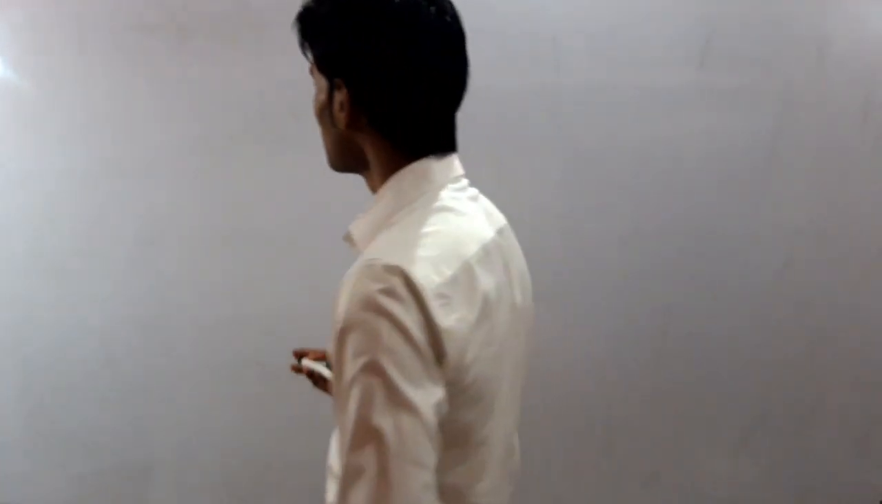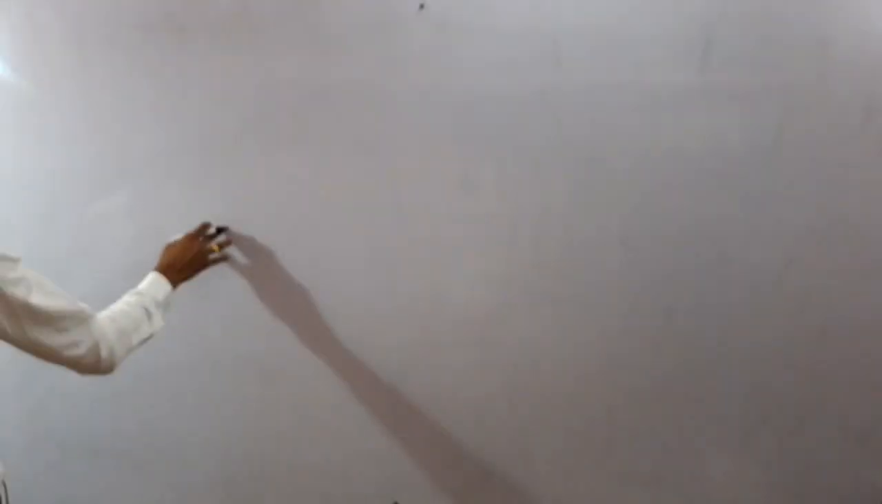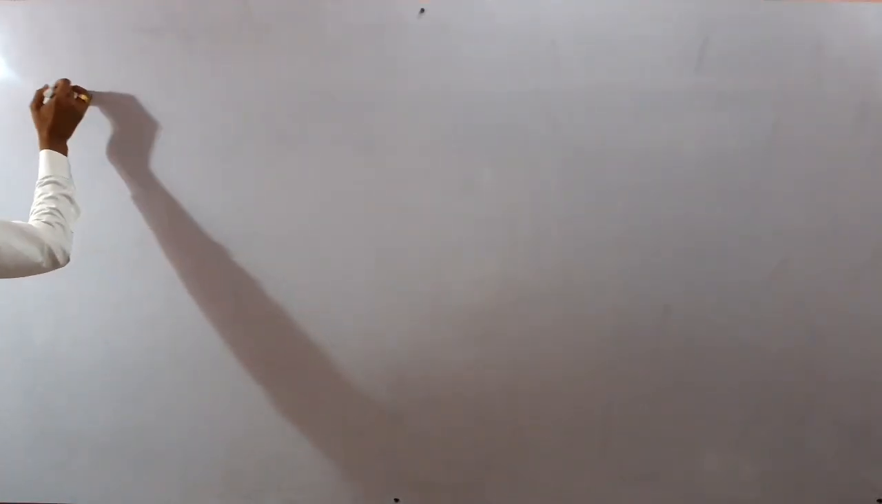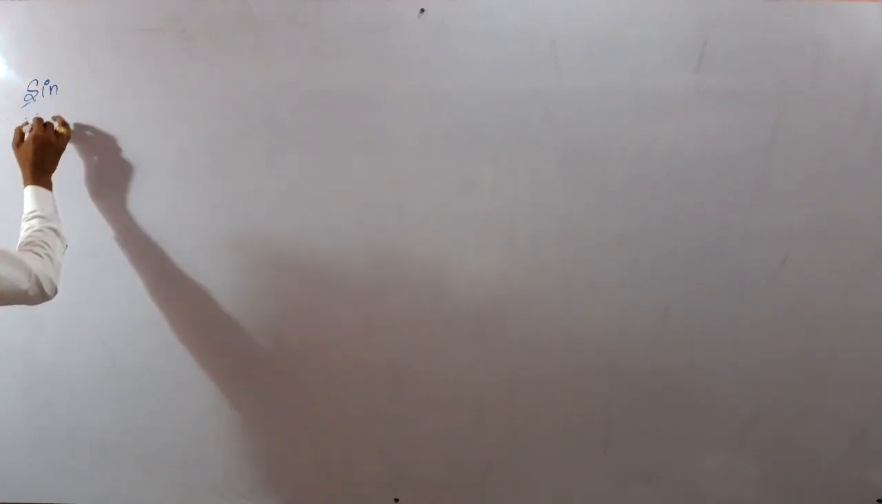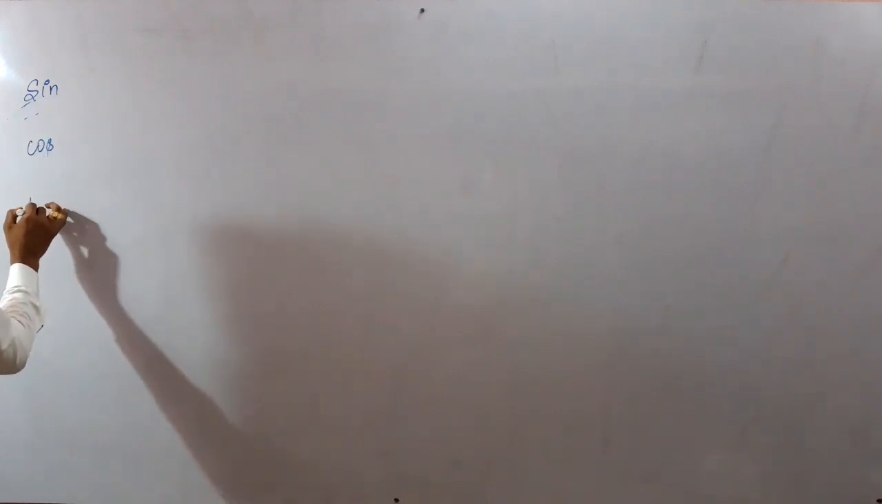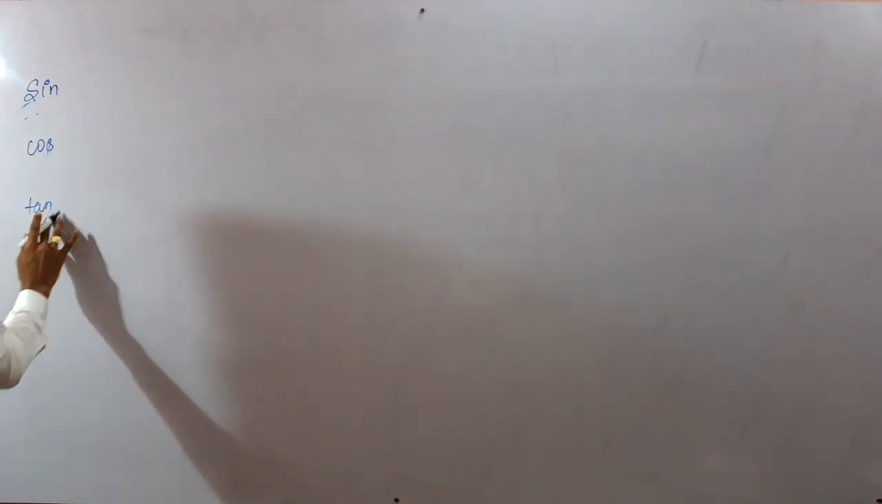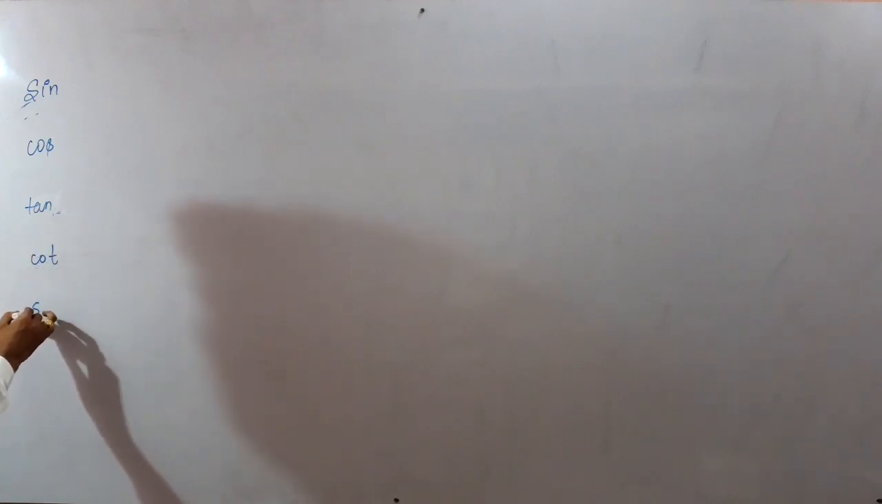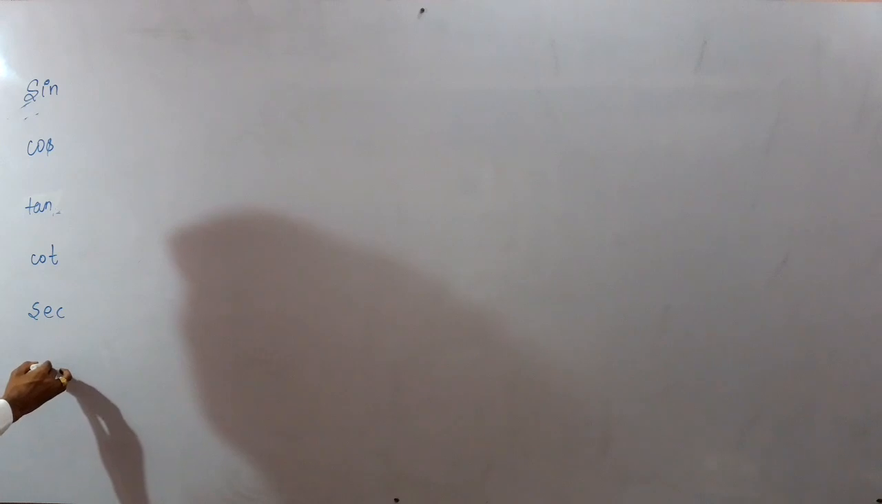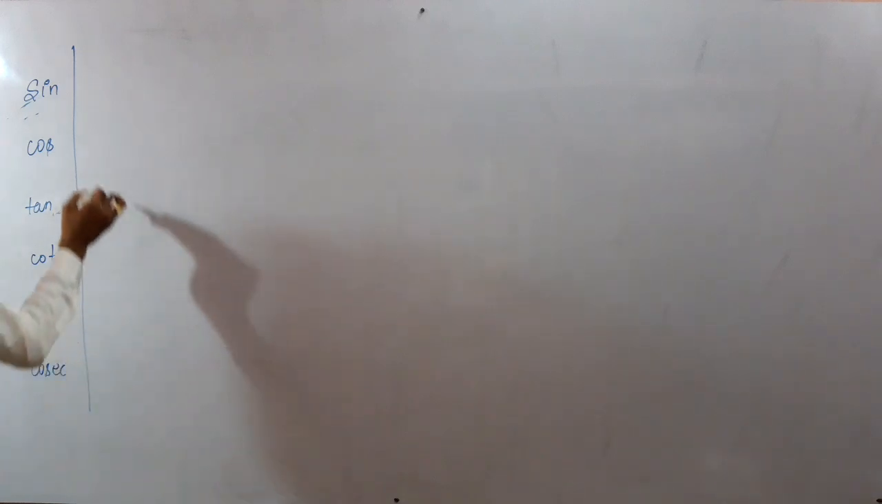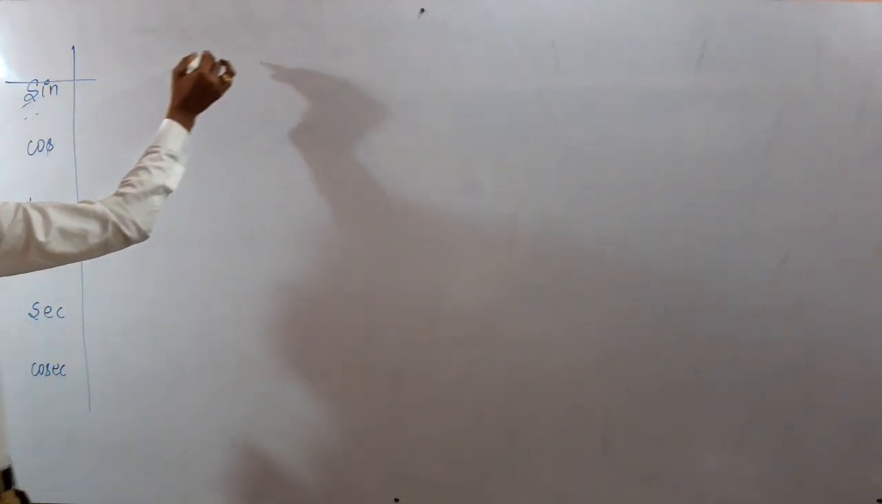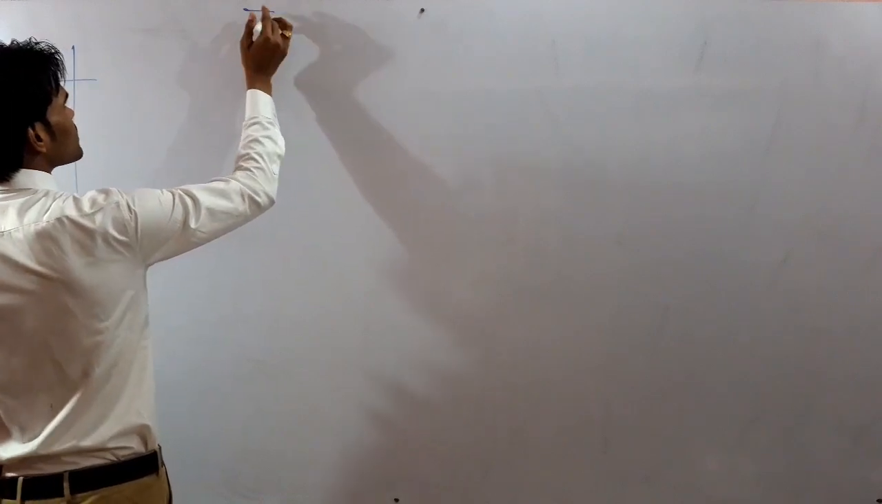Dear students, see here. This topic is some specific angles of the trigonometric ratios. Okay. So here I am constructing a table, and you have to construct it also, and you have to learn it. So sine, cos, tan, cot, sec and cosec. These are the 6 trigonometric ratios that I have told you. Okay, this is the topic of specific angles.